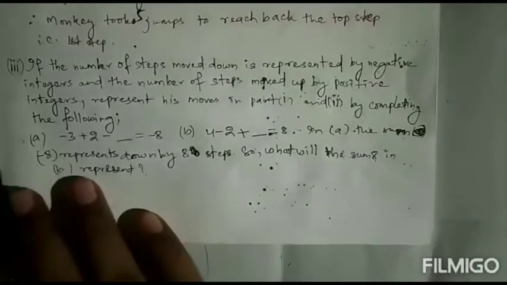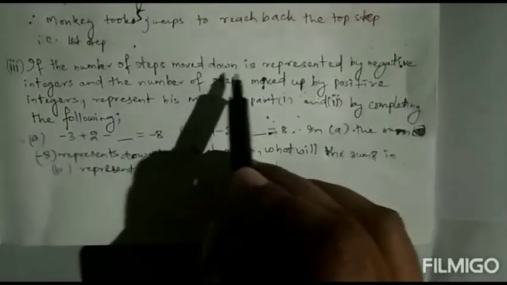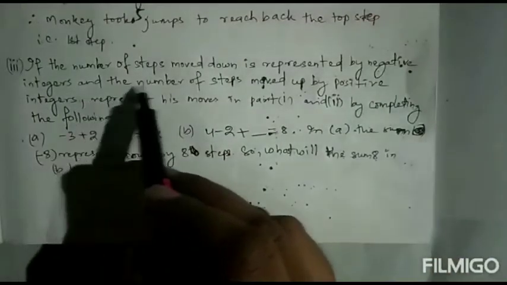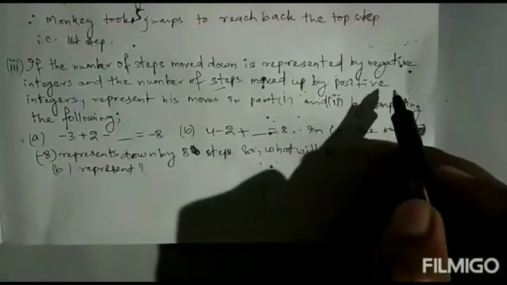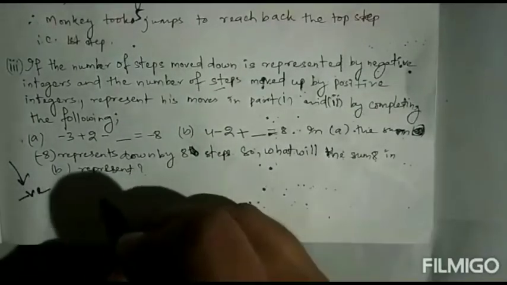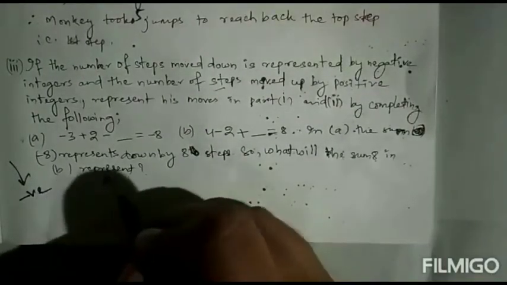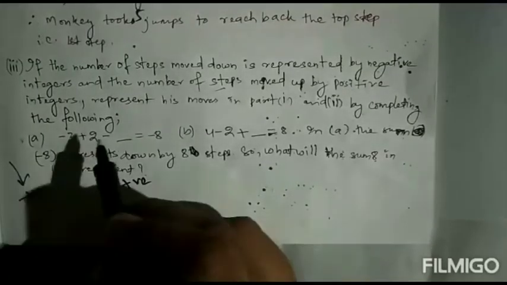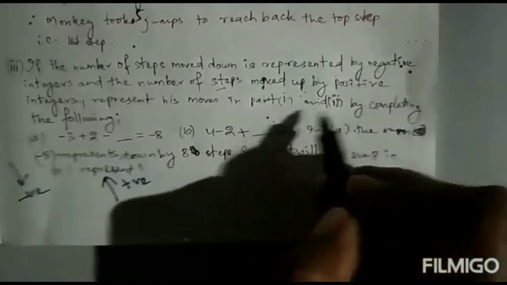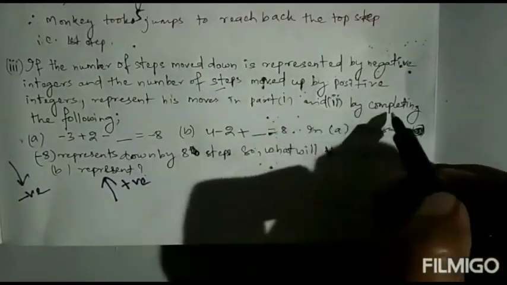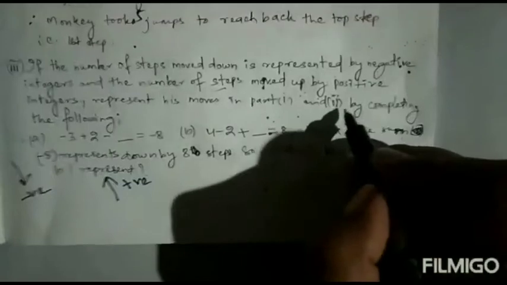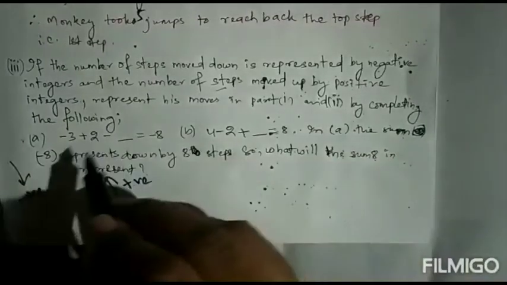Next, triple I. If the number of steps moved down is represented by negative integers and the number of steps moved up by positive integers, so what has come down is negative and what has gone up is positive. Represent his moves in part 1 and part 2 by completing the following. In part 1 he has gone down to drink water, and in part 2 he has gone to the top step.